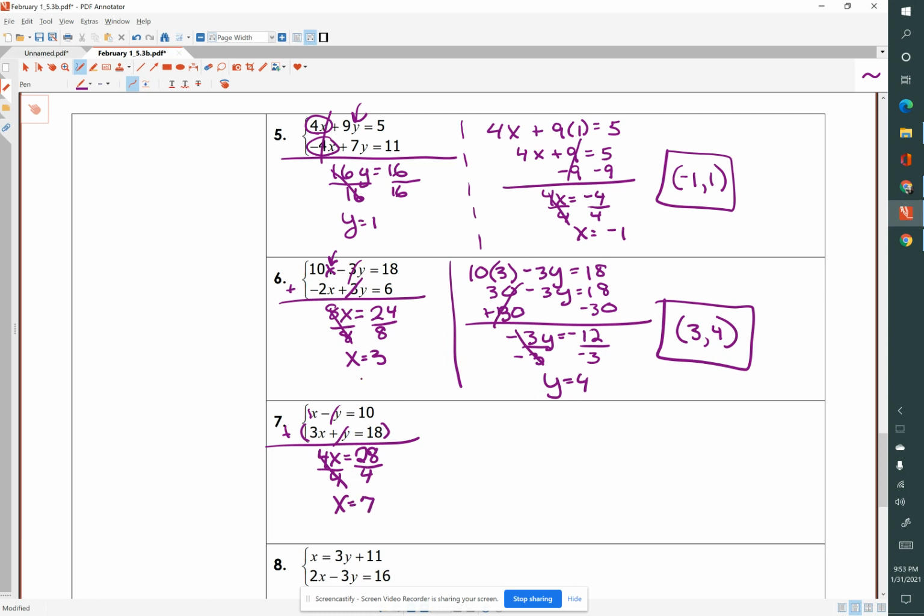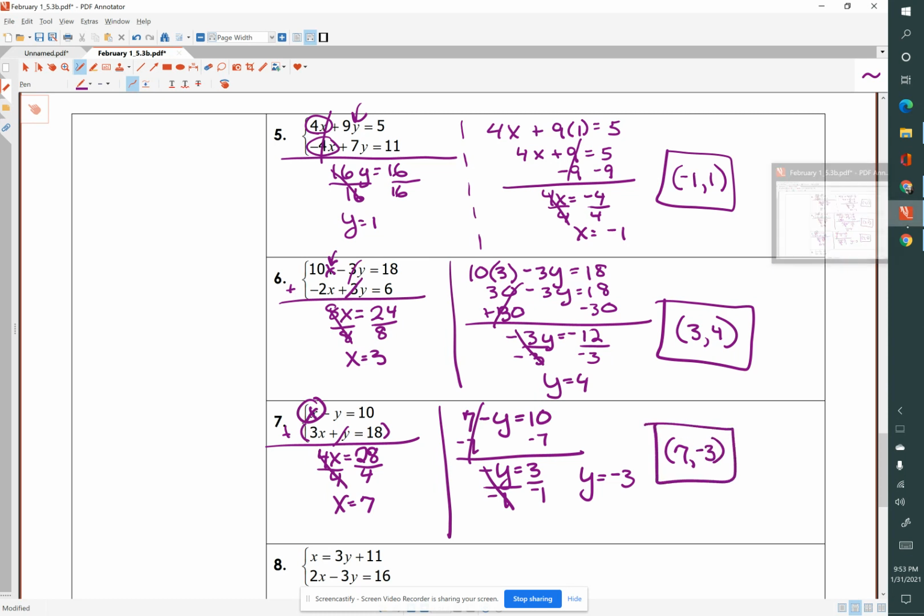Now I will substitute 7 for y in the first equation. I'm sorry, I'll substitute it for x in the first equation. So I'm going to substitute 7 for this x in the first equation. So 7 minus y equals 10. I'm solving for y, so I will subtract 7 from each side. I still have negative y equals 3, and divide both sides by negative 1, and y equals negative 3. My ordered pair is 7, negative 3.